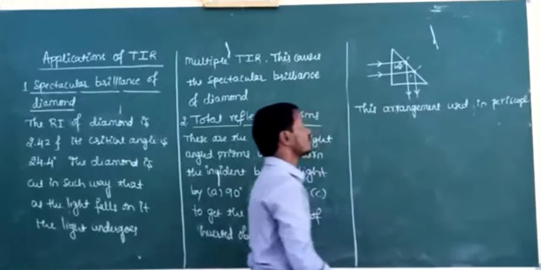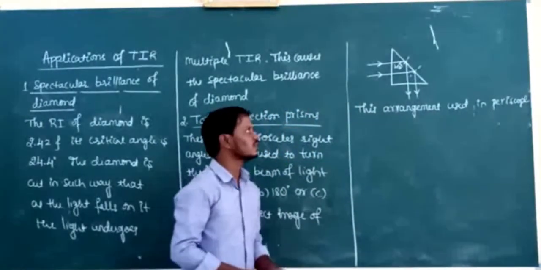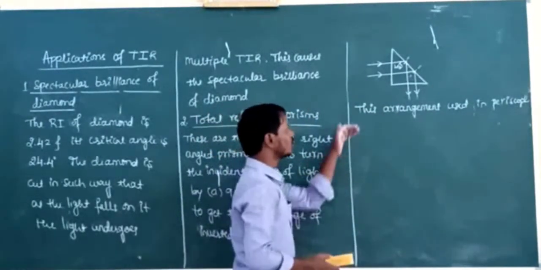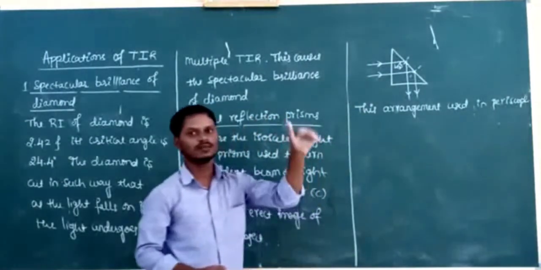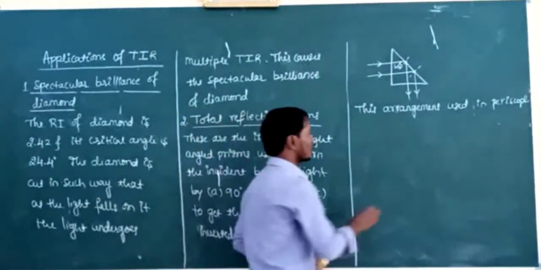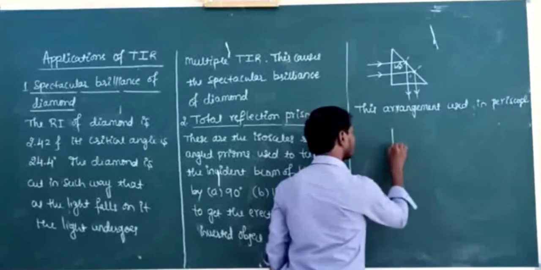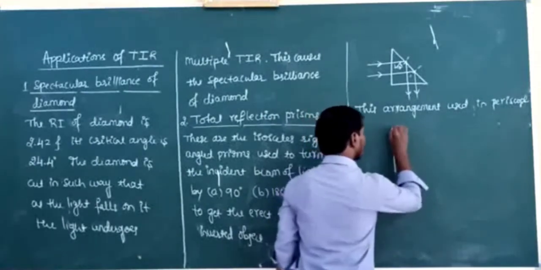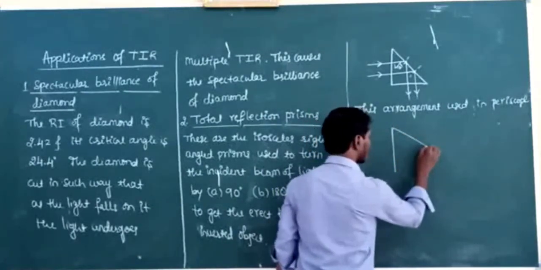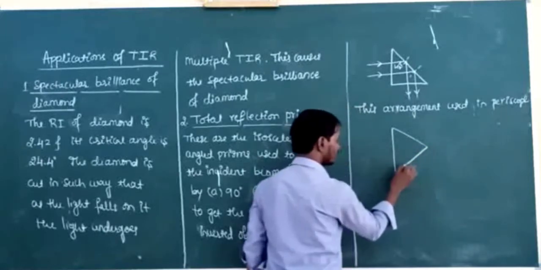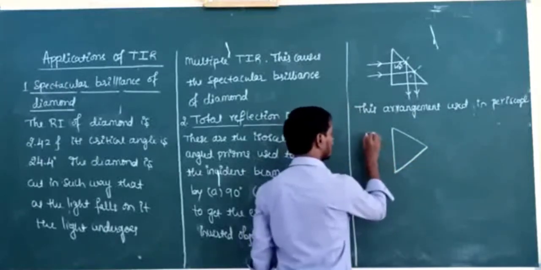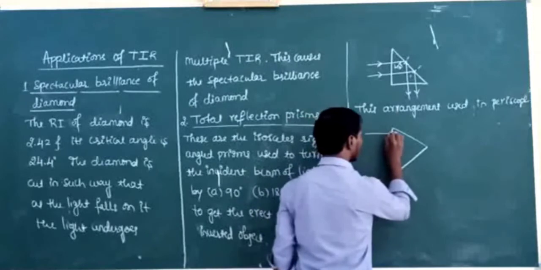This arrangement is used in periscope. Okay, so now this is about the light turned by what angle? 90 degree, supposed to be. Again it is an isosceles right angled prism. Then we are going to consider the incident beam. It is an incident beam.